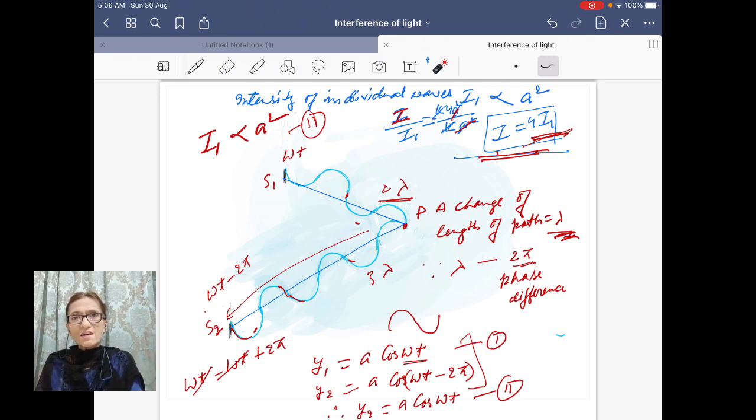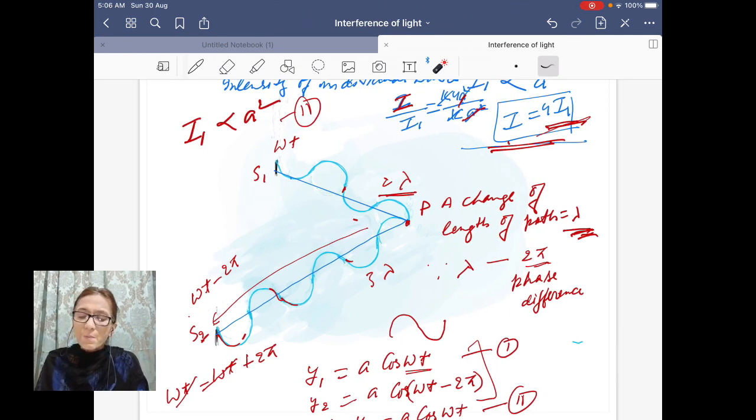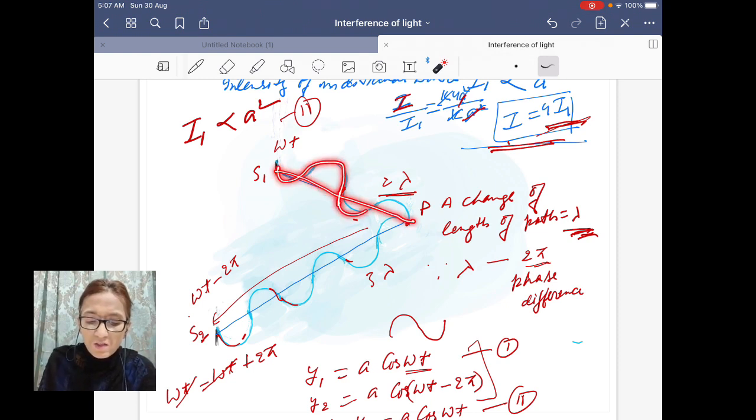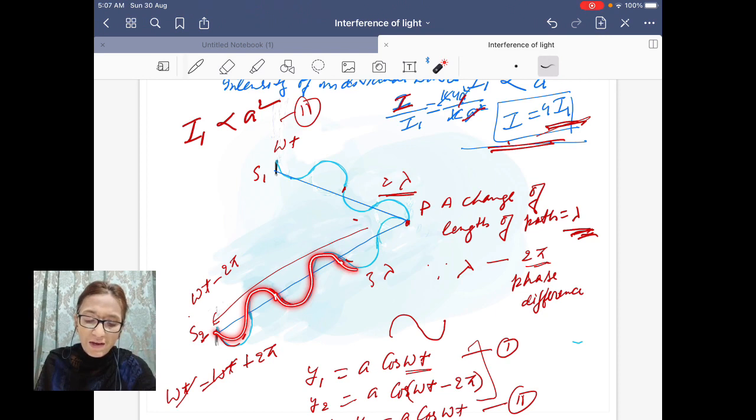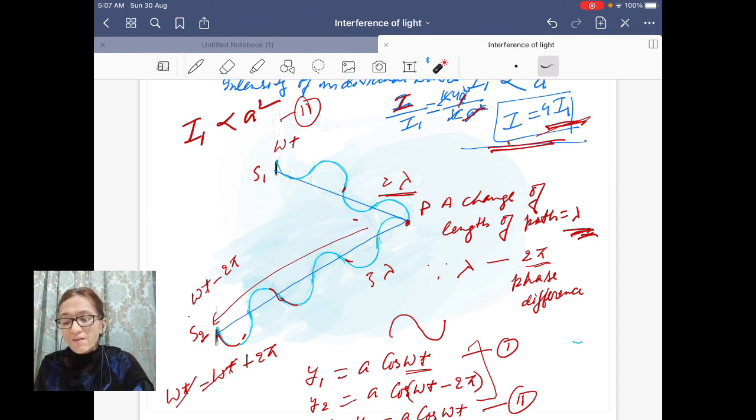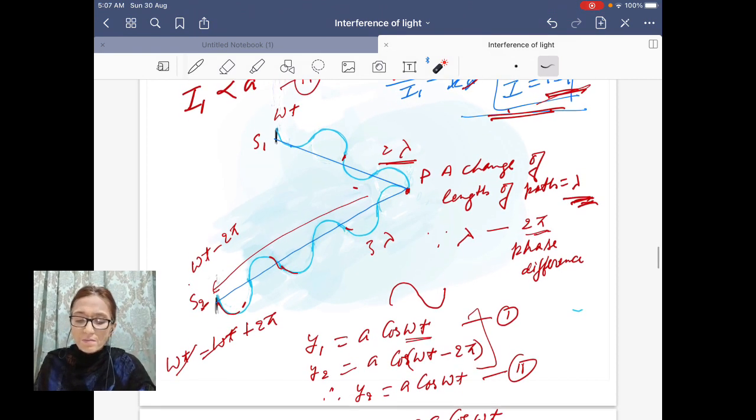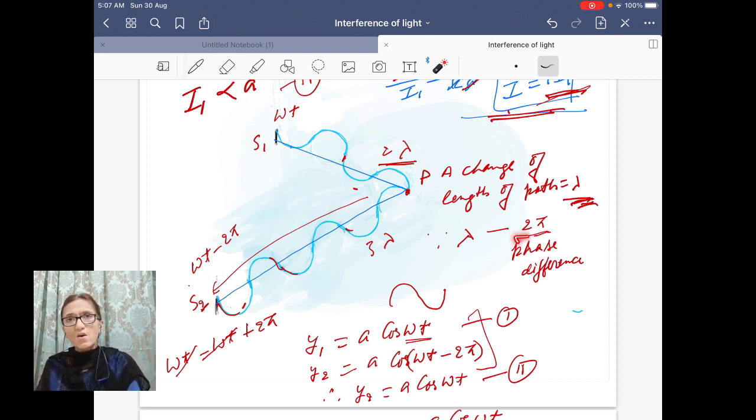Now let us take another point where the path difference is not 0. For taking a summary of all those, let me take a path difference different from 0. So here you have a wave and the path difference is 2 wavelengths, means 2 lambda. In the case of S2P, the length of the path is equal to 3 wavelengths. So the path difference will be 3 wavelengths minus 2 wavelengths, and that is equal to lambda only. 3 lambda minus 2 lambda is equal to lambda. And you know that a phase difference of 2 pi is there for lambda path difference.